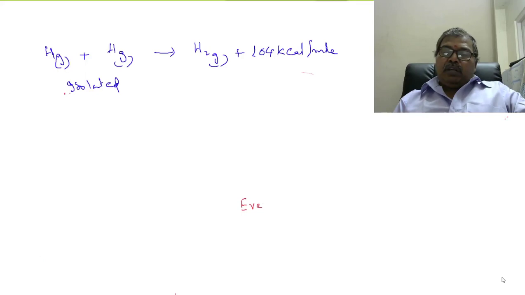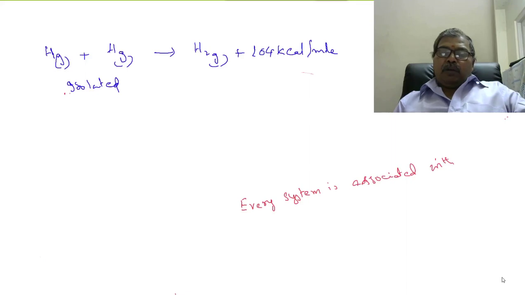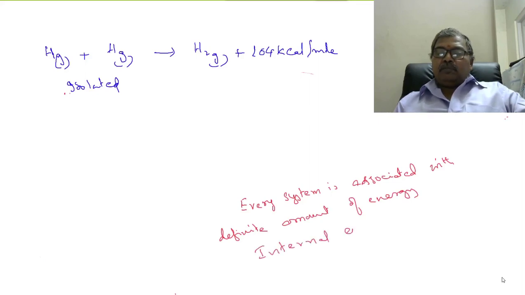Now see, every system is associated with a different amount of energy, and this is called internal energy. For example, a cricket ball is a system and it has its own energy.